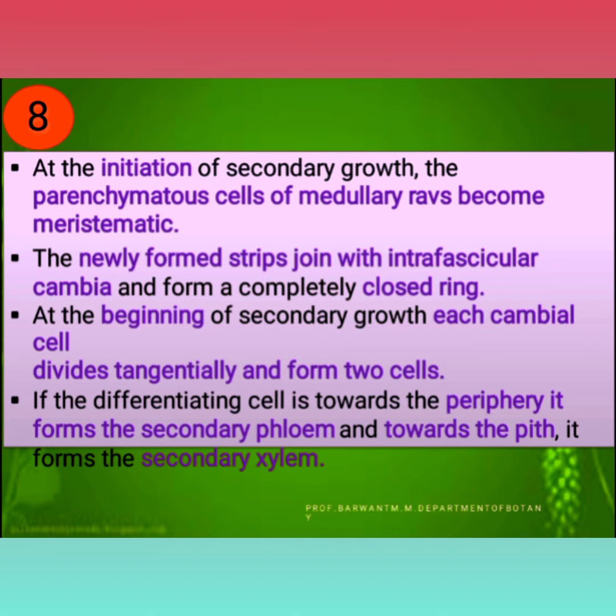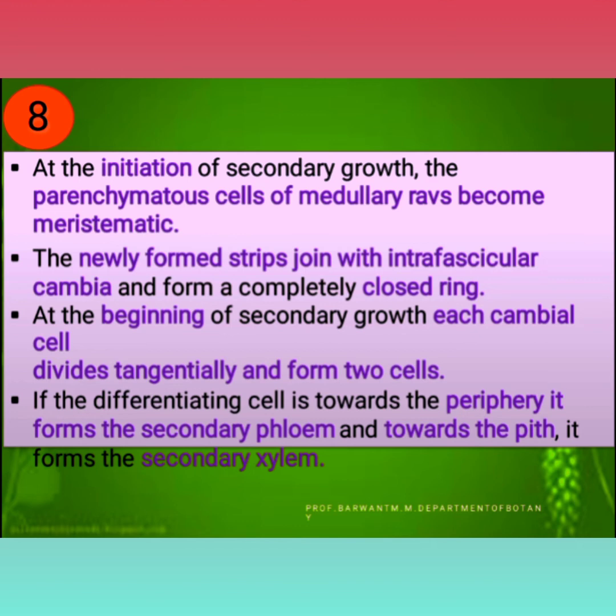Newly formed strips join with the interfascicular cambia and form a completely closed ring. At the beginning of secondary growth, each cambial cell divides tangentially and forms two cells. If the differentiating cell is towards the periphery, it forms secondary phloem, and towards the pith, it forms secondary xylem.